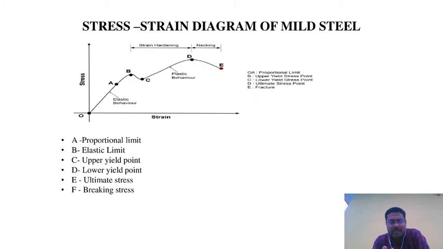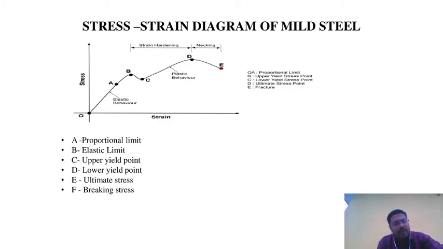So, in the stress-strain diagram for mild steel, we know it involves strain hardening and necking. See that O is the starting position, then O to A, A to B, B to C, C to D, and D to E. These points indicate that the material properties change. Point A indicates the proportional limit. So what is the proportional limit?